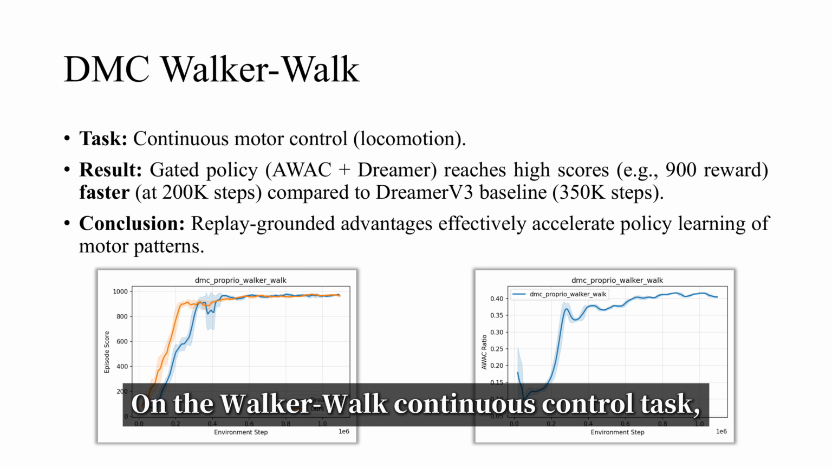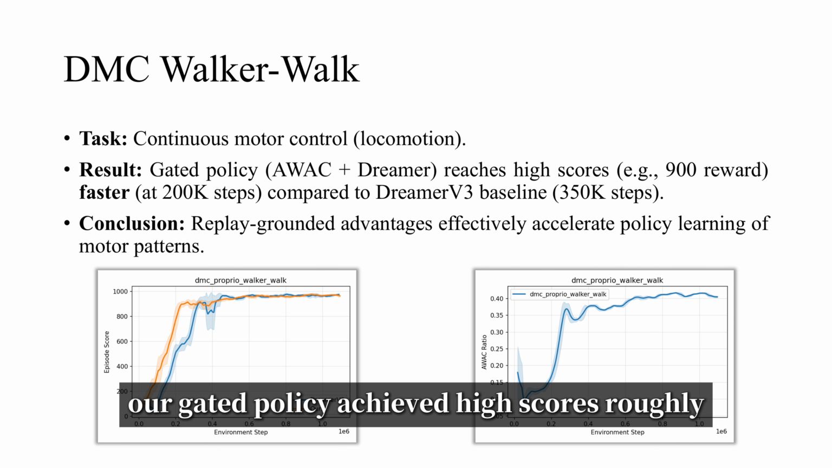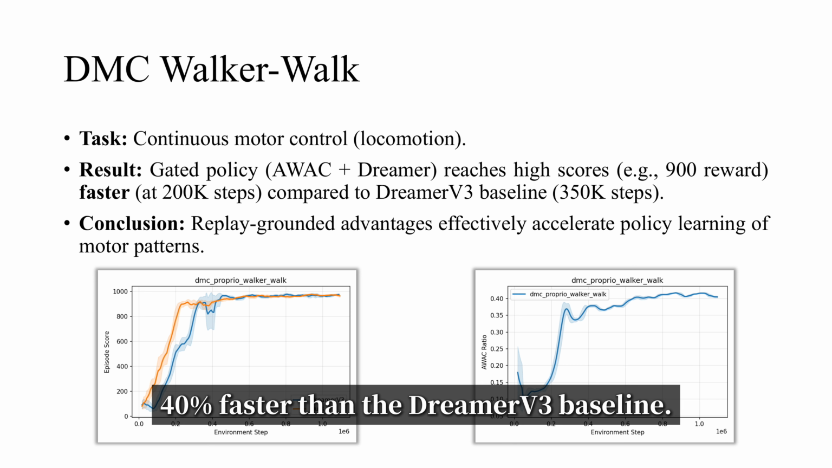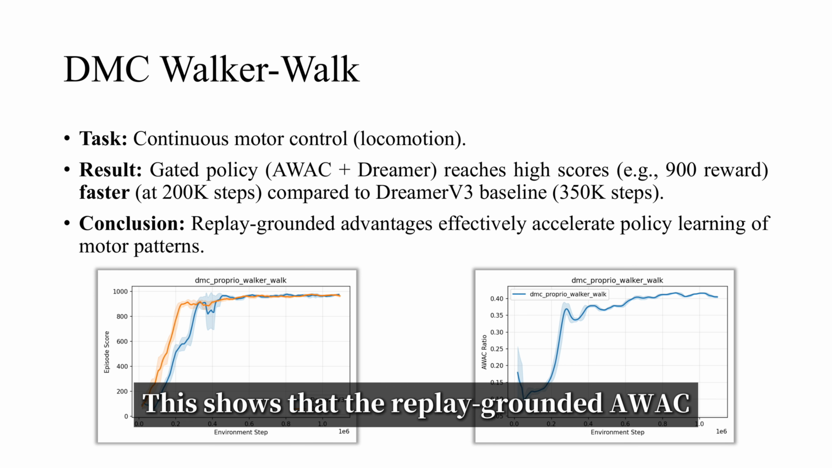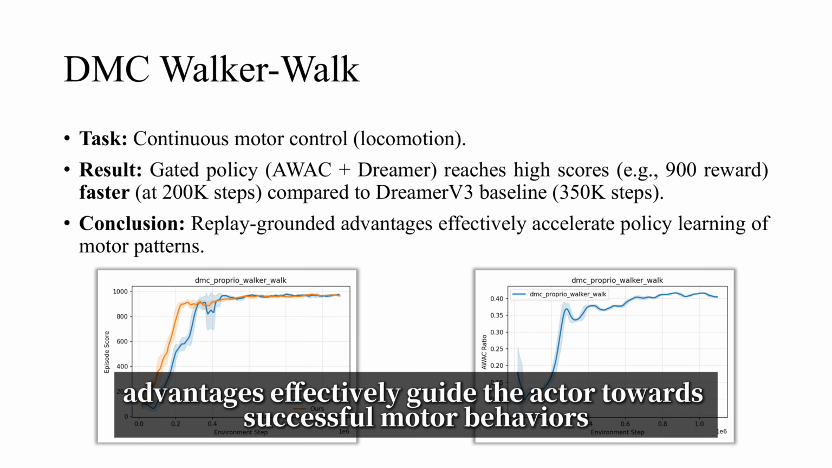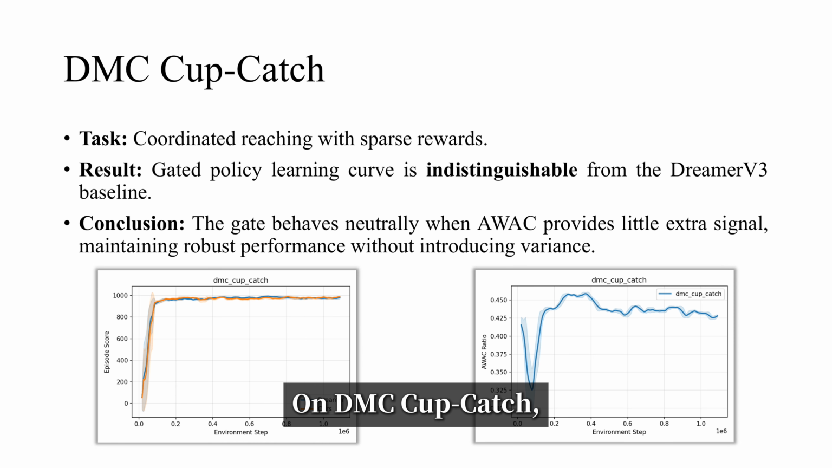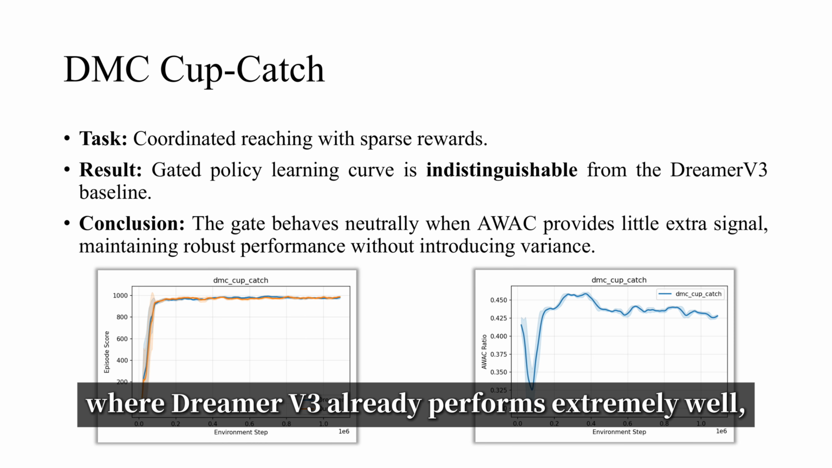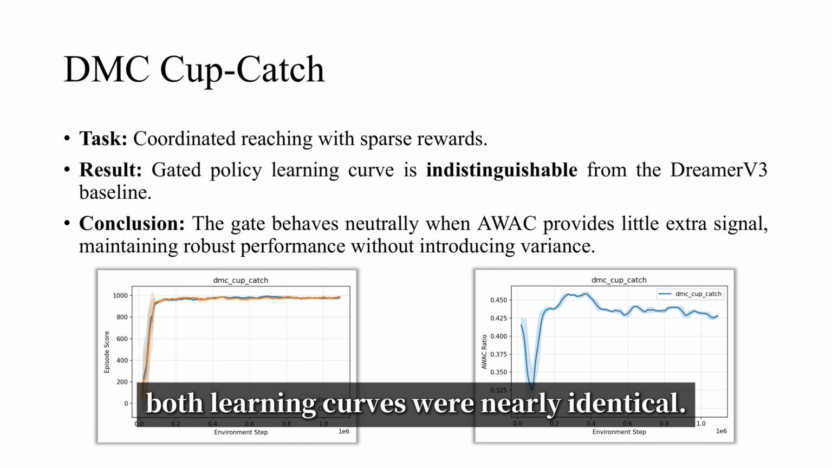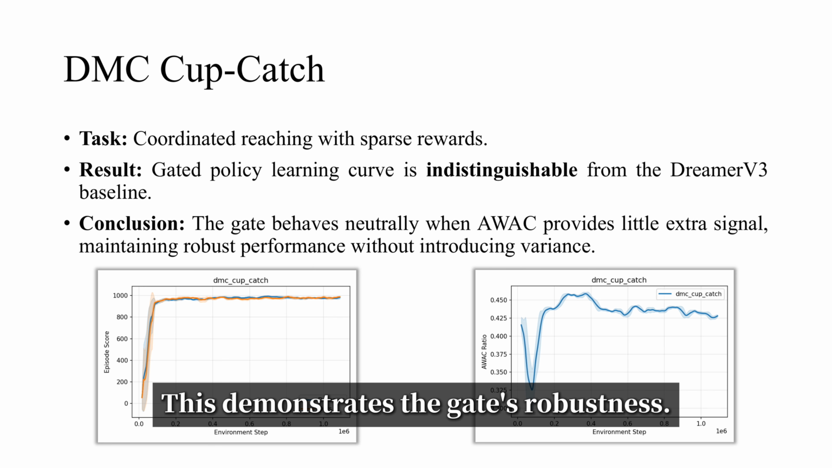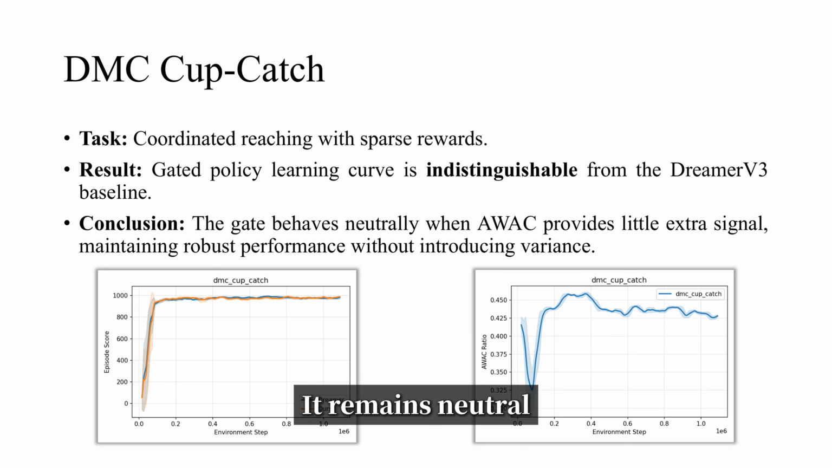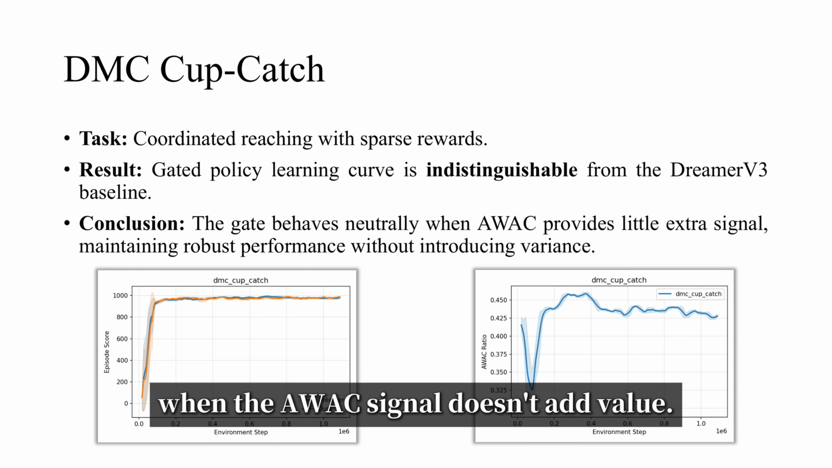On the walk-or-walk continuous control task, our gated policy achieved high scores roughly 40% faster than the DreamerV3 baseline. This shows that the replay-grounded AWAC advantages effectively guide the actor towards successful motor behaviors more quickly. On DMC Cup Catch, where DreamerV3 already performs extremely well, both learning curves were nearly identical. This demonstrates the gate's robustness. It remains neutral and doesn't introduce extra variance when the AWAC signal doesn't add value.